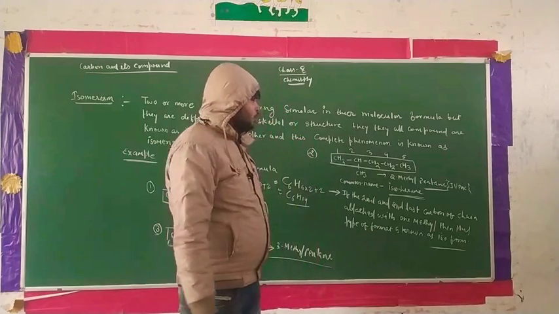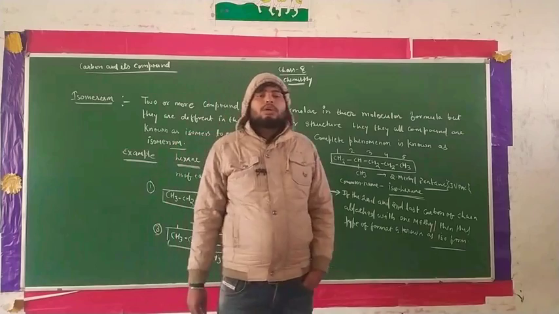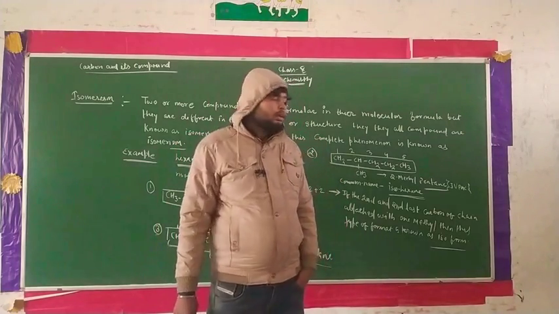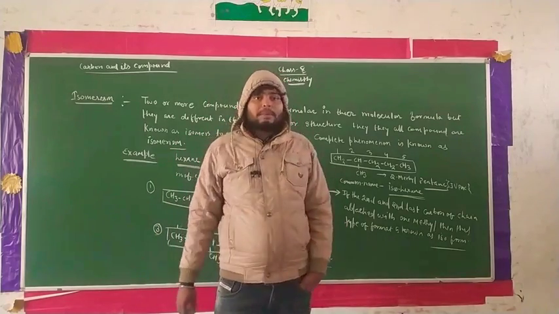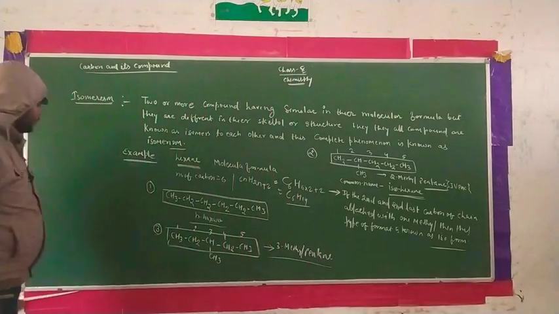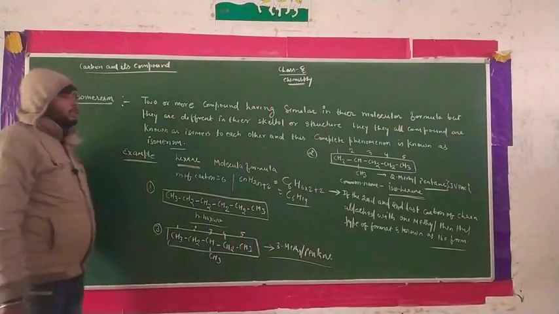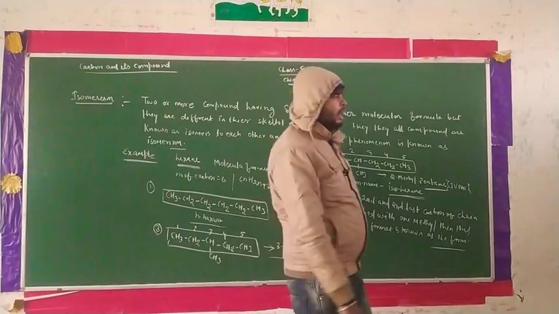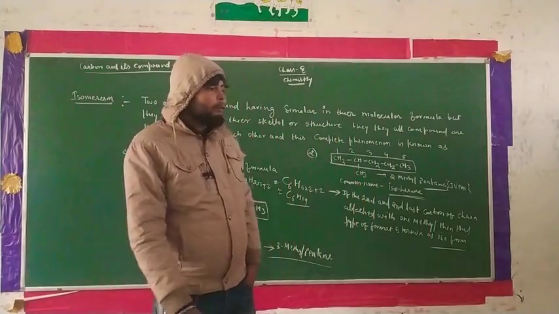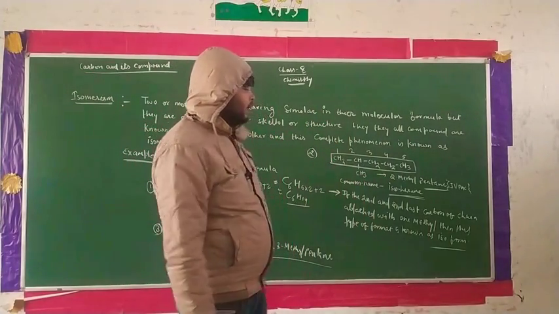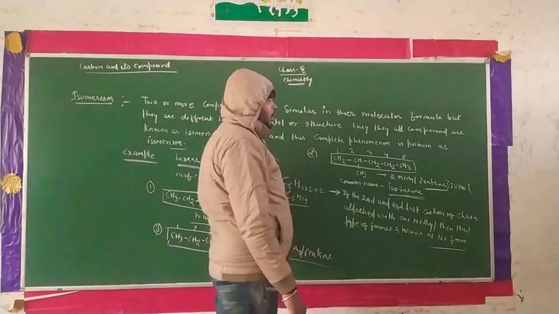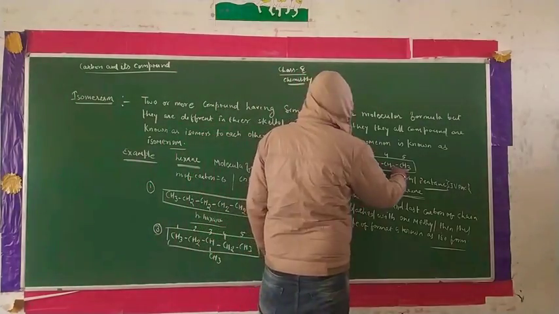Just like this formation, this is your isohexane. Count every carbon of it: there are 6 carbons, so this is isohexane. But in terms of IUPAC naming, we write 2-methyl pentane. So isoform is not a very different thing here. You just have to know the concept of second and second last carbon. If you go from this side, this is your second carbon. Otherwise, in this format, this is your second last carbon.